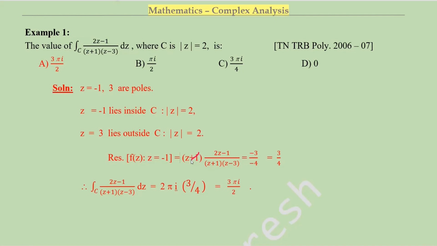So this z plus 1 and z plus 1 cancel. Substitute z equal to minus 1. Okay, so cancel this and substitute z equal to minus 1. Minus 3 by minus 4, that is equal to 3 by 4. So by Cauchy's residue theorem, this integral value equals 2 pi i into the sum of the residues, but we have only one residue, that is 3 by 4, so cancel this 2, so 3 pi i by 2.